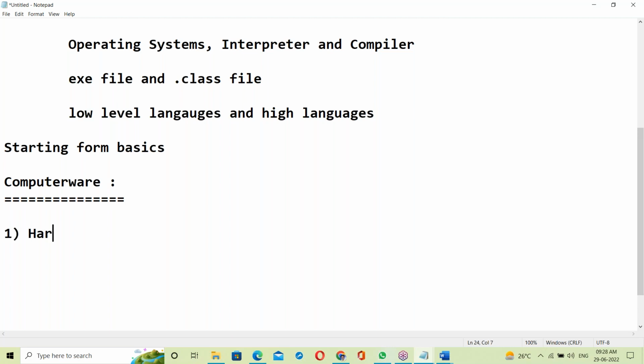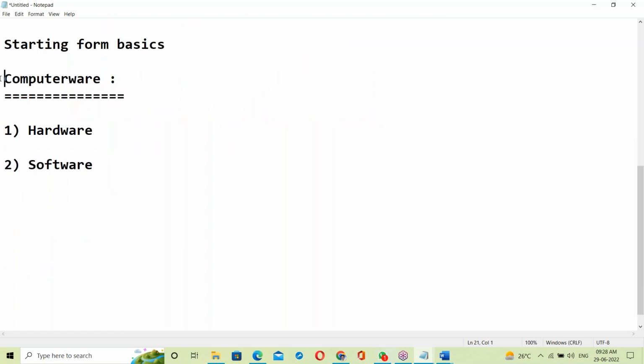First one, hardware, and second one, software. Hardware is the physical components of a computer. We can touch all these components, like keyboard, mouse, monitor, hard disk. But this is not our part. Our part is software. Now let us start with software.